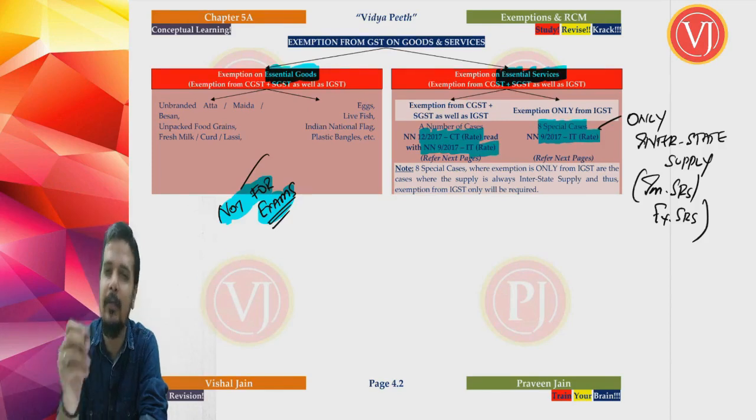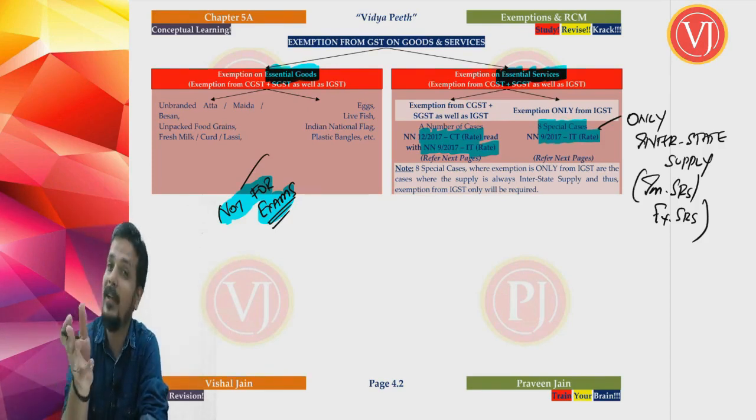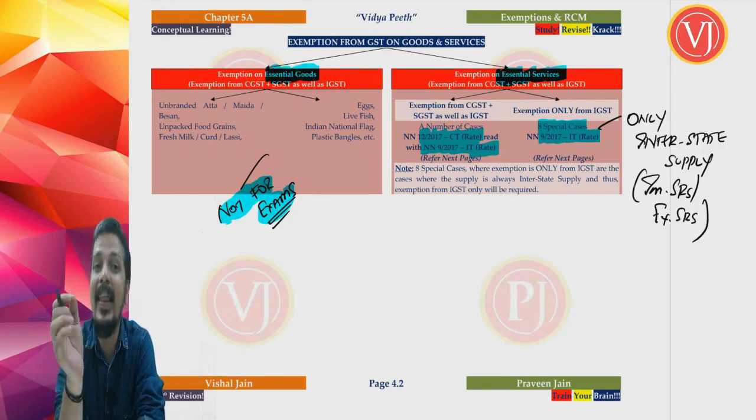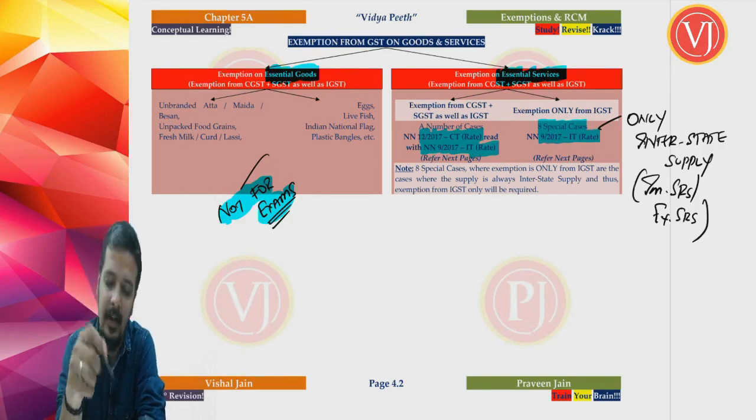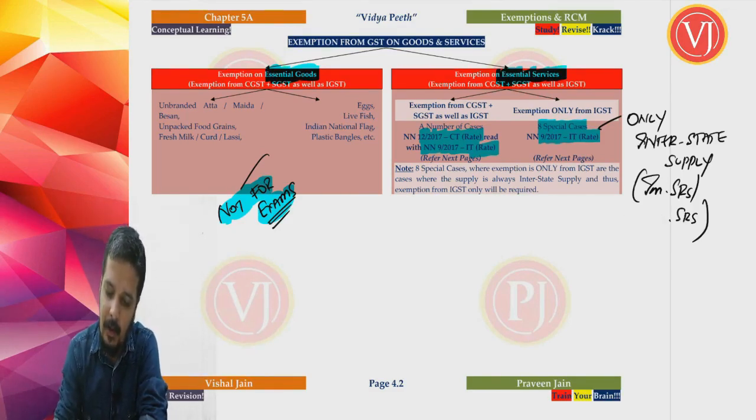Not exactly export of services, but export like services. If it is export, there is no need of exemption. So export like services. Don't call it export of services. I will be very specific here: certain exemptions which are on import of services and export like services.